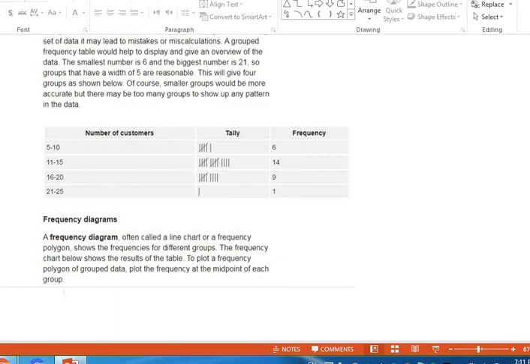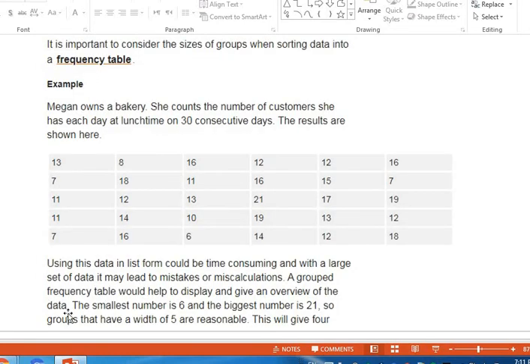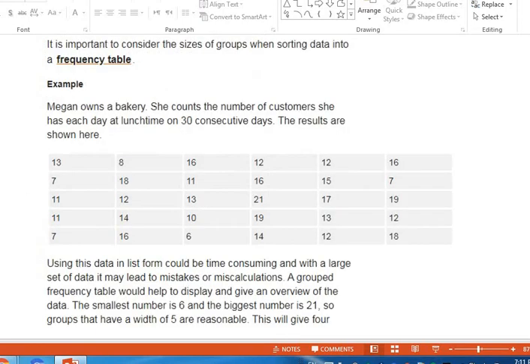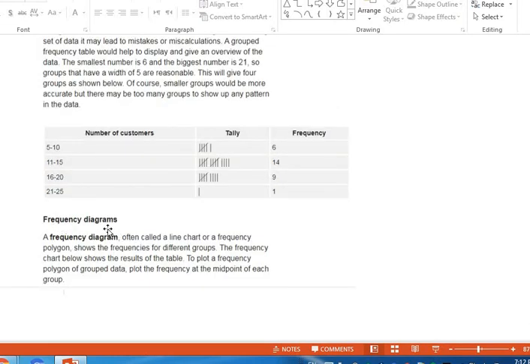From 21 to 25, because it's just one, I will go and see it. Yes, from 20, I said from what to what again, please? From 21 to 25. Let's search 21 to 25. So go from 21 to 25. Again here, yes, I found it here. It's 21. It appears just one time, so 1. I write here 1.